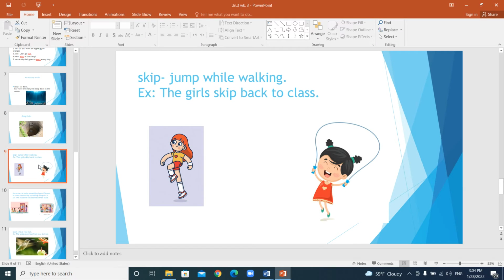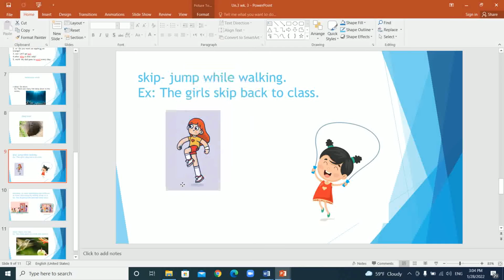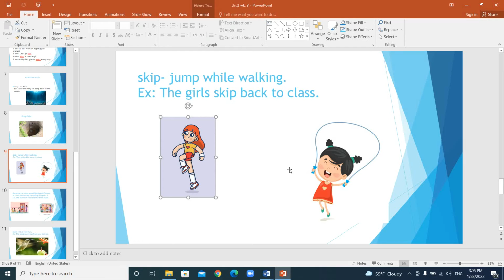Skip. Okay, I told you guys in class that you can skip by yourself without a rope. Here, that means to jump and walk in the same way. The children like to skip in school, or the girls skip back to class. Here, can you skip on a jump rope?